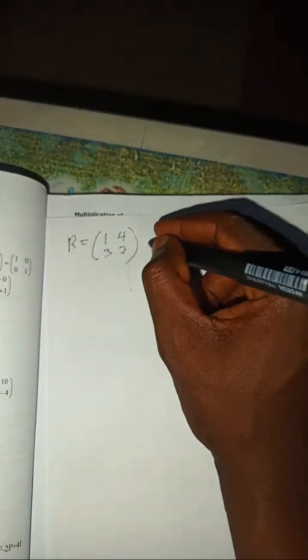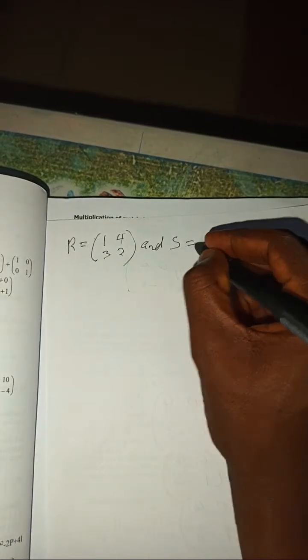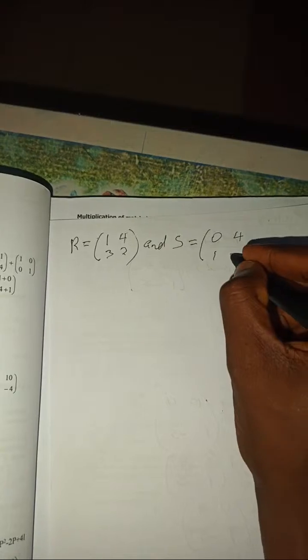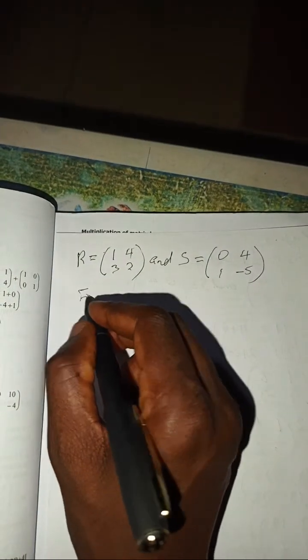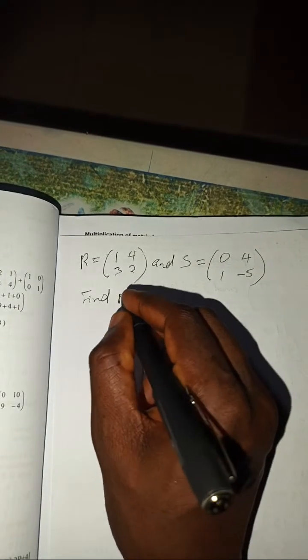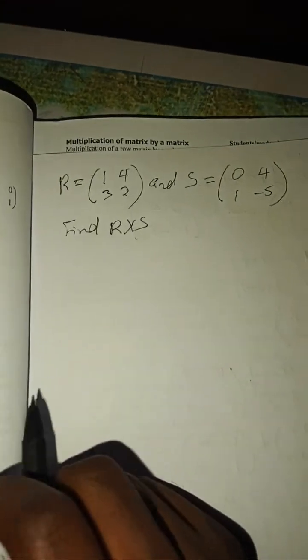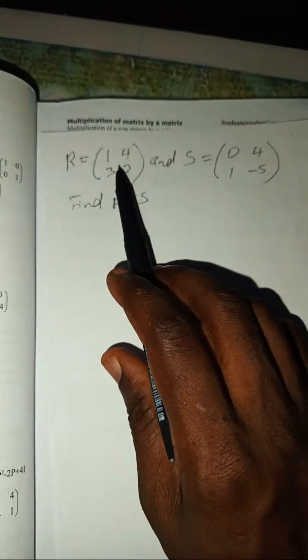And our S is equal to 0, 4, 1, minus 5. And we have to find R times S. If you have to do that, we have to multiply R and S.